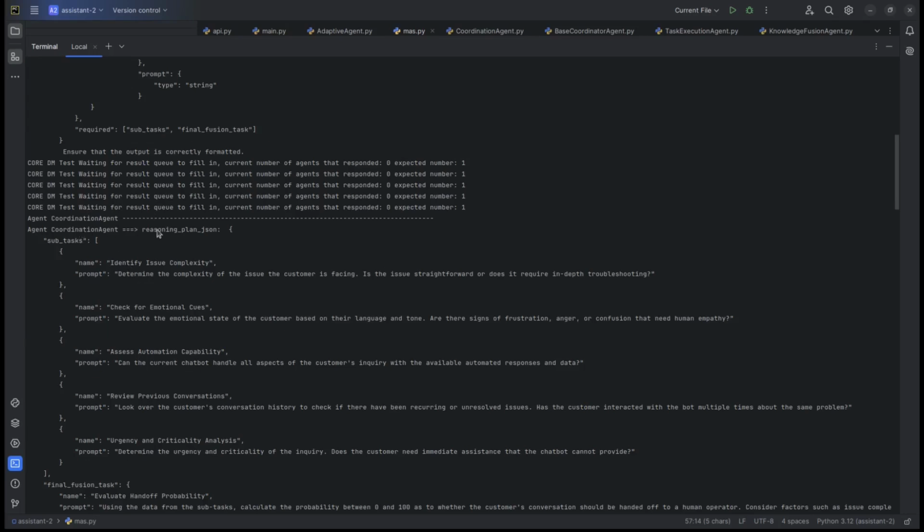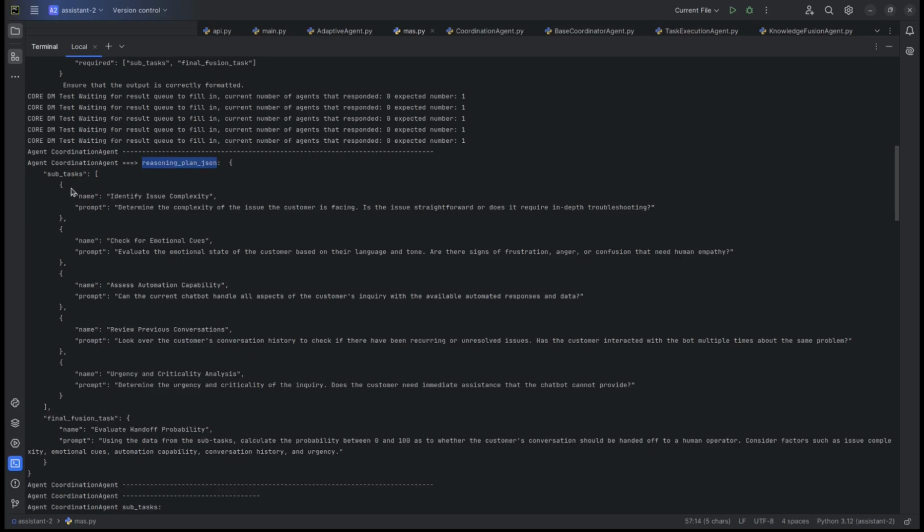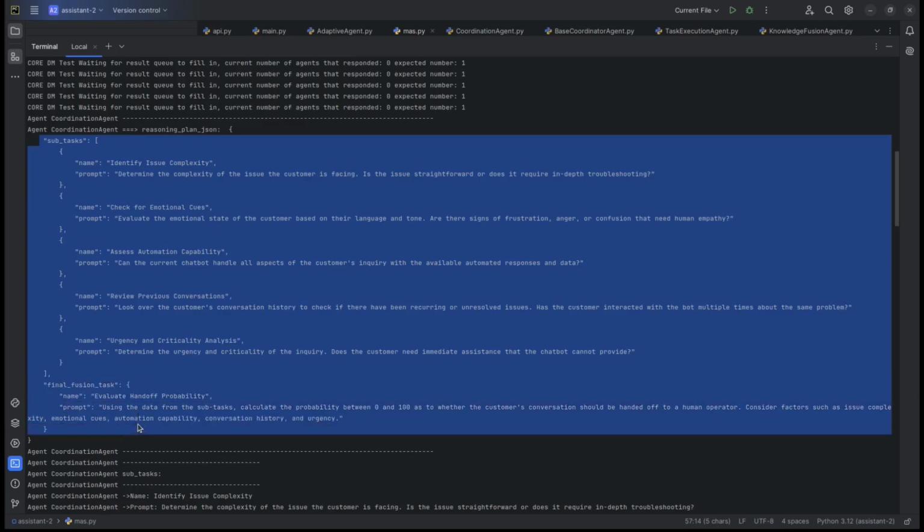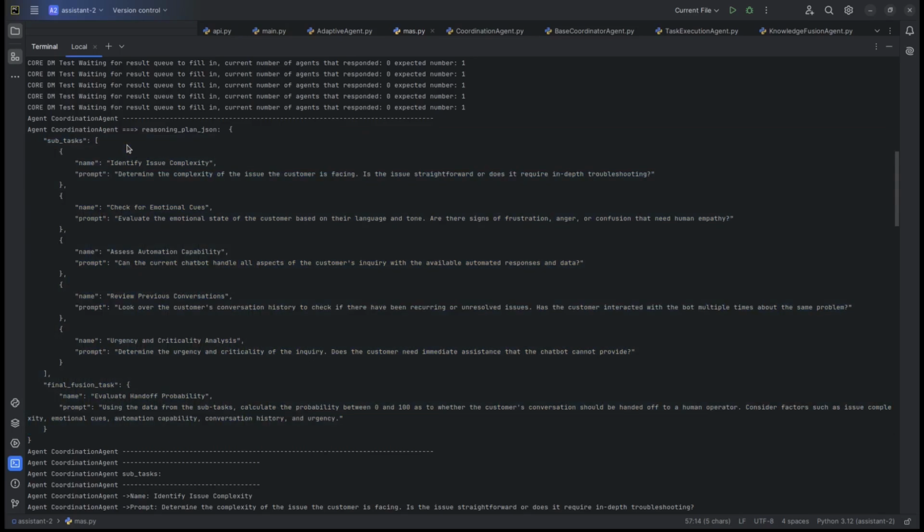So over here you can see how the meta prompt usage allowed the agent to break down, of course using the LLM, the generic or abstract problem into sub-problems. So here we've got subtasks, and the first subtask is identify issue complexity. It has a prompt: determine the complexity of the issue the customer is facing. Is this issue straightforward, or does it require in-depth troubleshooting?